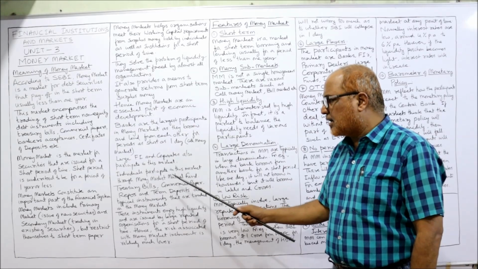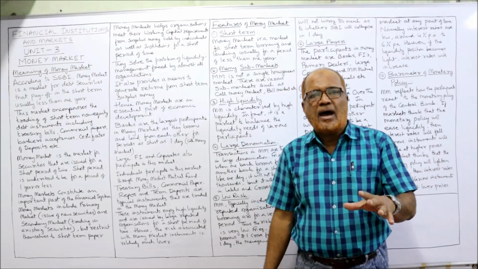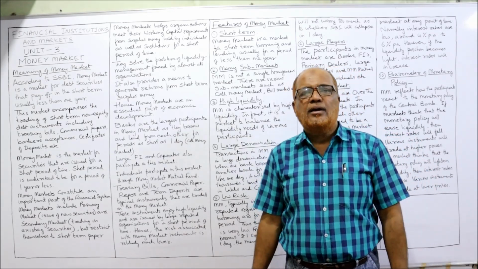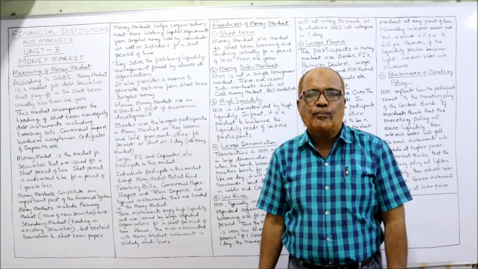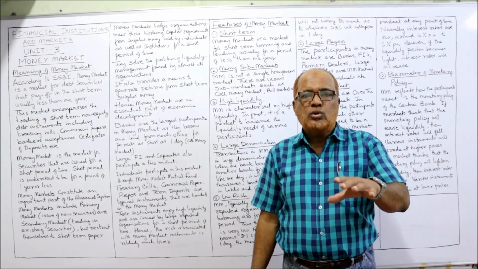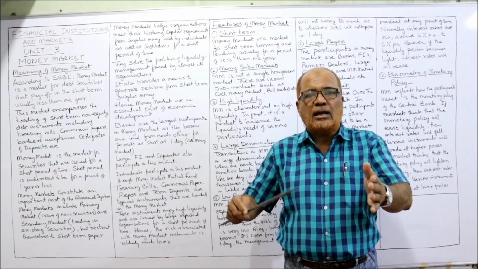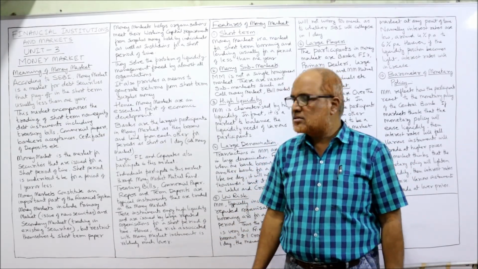Individuals can participate in this market through money market mutual funds. See here, not only banks, financial institutions or corporates, but individual people can also enter into this money market. Not directly, but through mutual funds. In mutual funds, there is a money market scheme. So an individual can invest in that mutual fund scheme to get the returns.